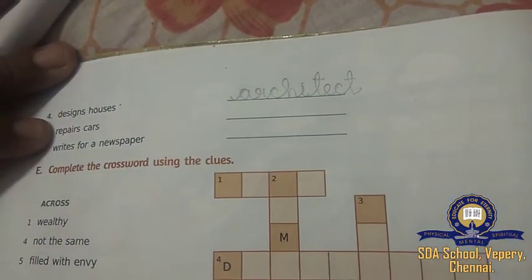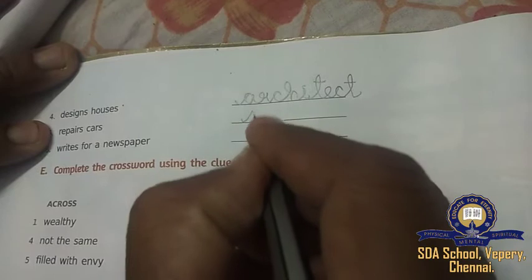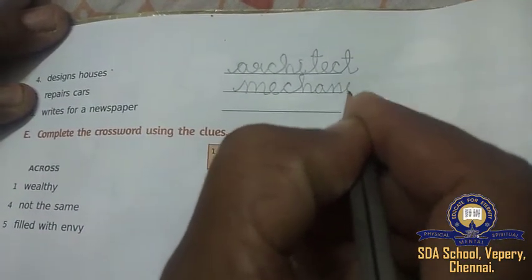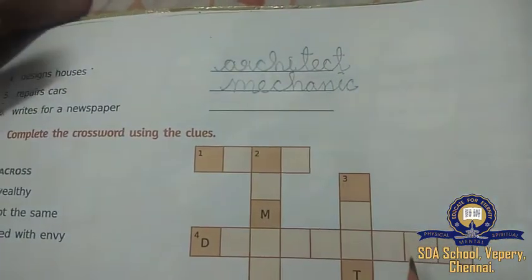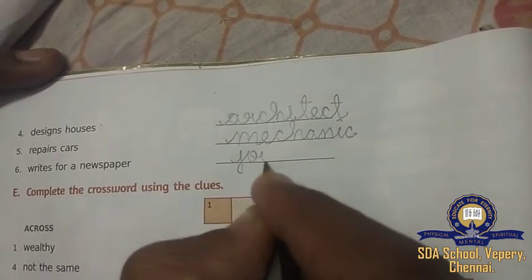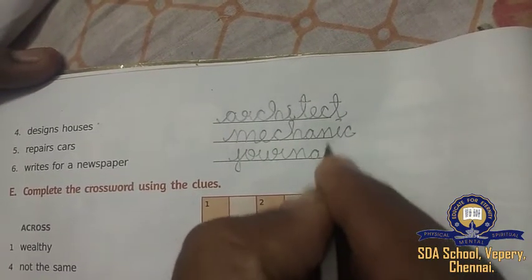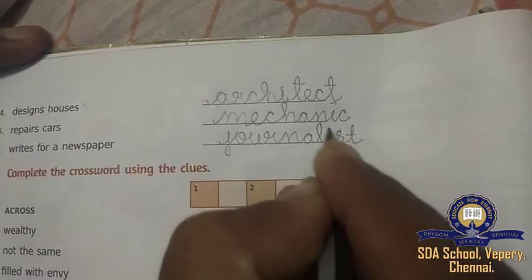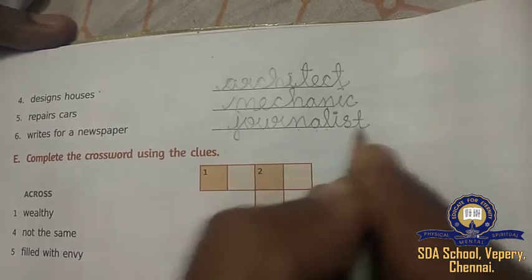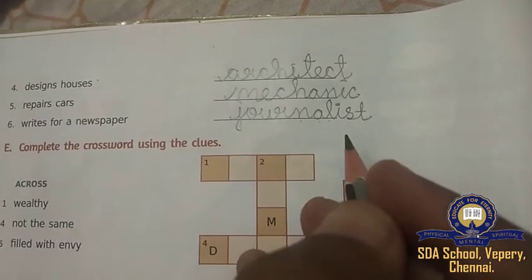And repairs cars. Who repairs cars? Mechanic. And the sixth one is, writes for a newspaper. Writes for a newspaper, we call them as journalist. Okay, children?